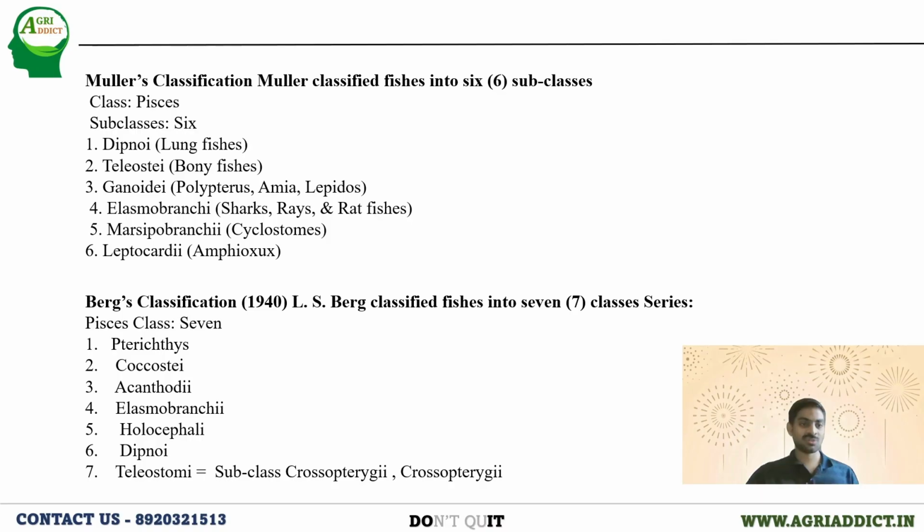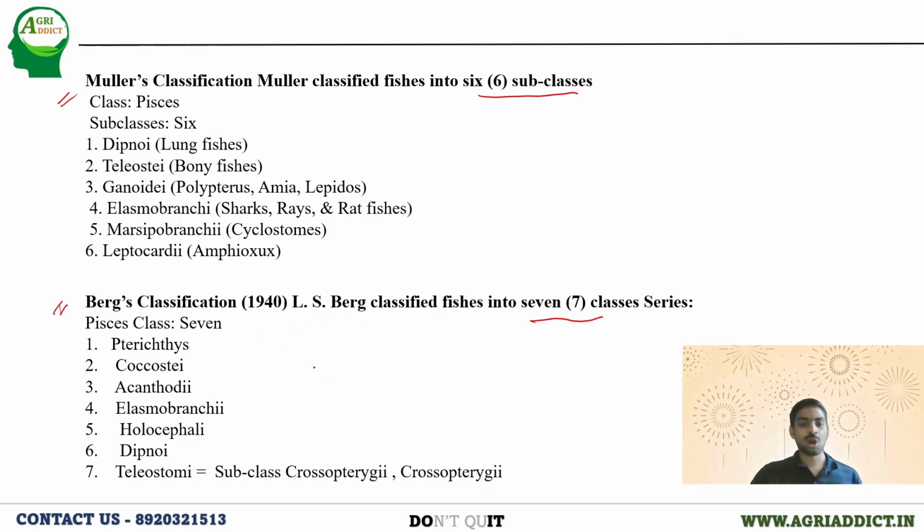Next, these are the other classifications which were given during the course of evolution, the history. Before the Nelson classification that I studied earlier, other scientists gave their own classifications. The important thing for you is under which category which fishes were kept and how many subclasses there are. If you take Mueller's classification, he reclassified the fishes into 6 subclasses. You should make a note. And Berg's classification is also a very good classification. Sometimes even this is followed for some different studies. Here, there are 7 subclasses. This you should make a note of.